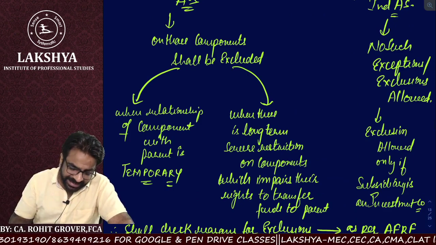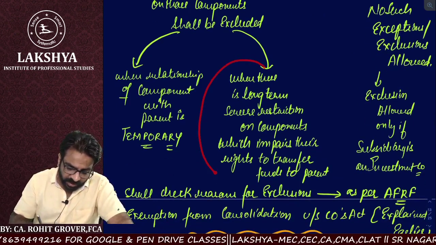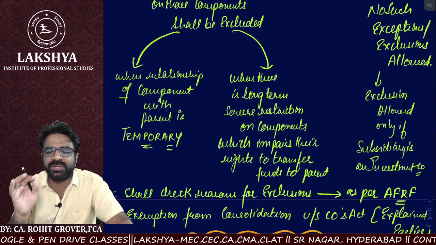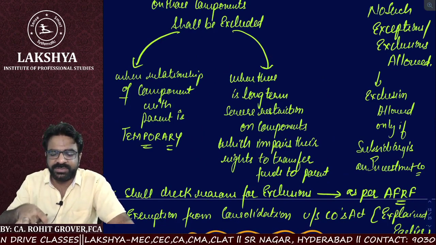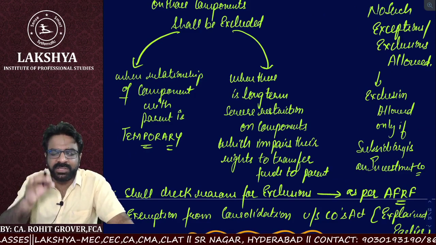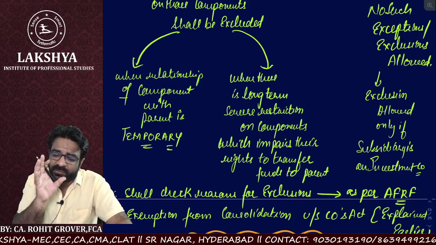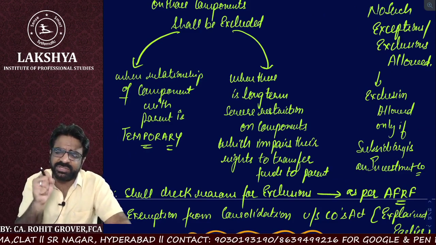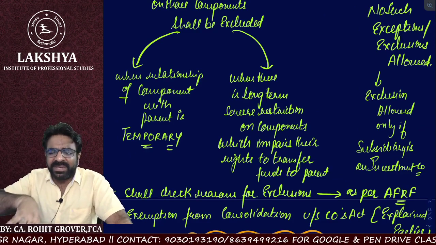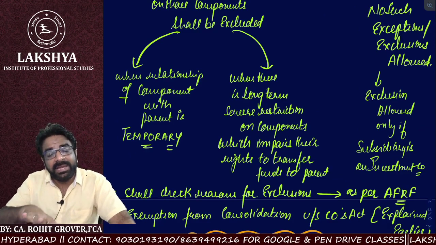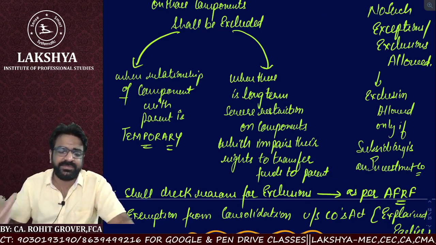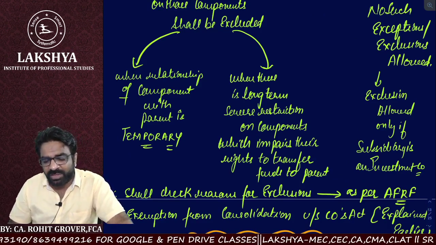Now, what is the second case for those companies which are following the accounting standards? When there is a long-term severe restriction on the components, meaning very high, very tight restrictions, which impair their right to transfer funds to the parents.